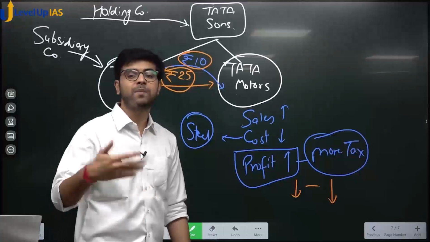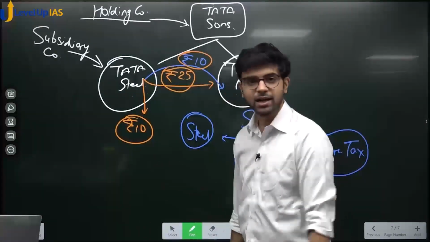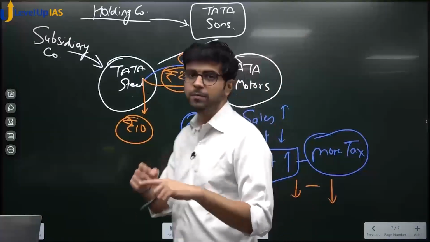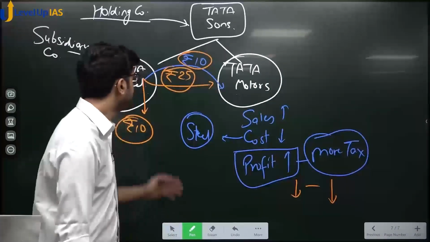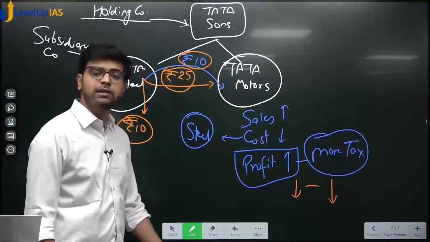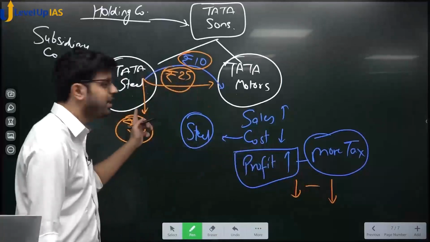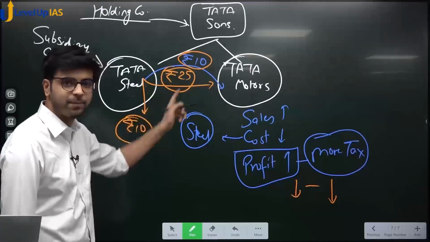So which of them is market determined price, 10 or 25? 10 rupees is market determined price. Remember demand supply equilibrium. 10 is the market determined price, and 25 is an artificially inflated price. Now there are two aspects. His tax will increase, yes or no, because he is selling at a higher price, yes or no.